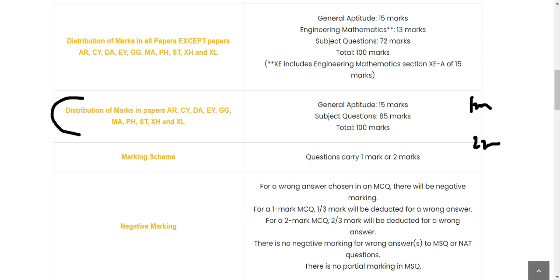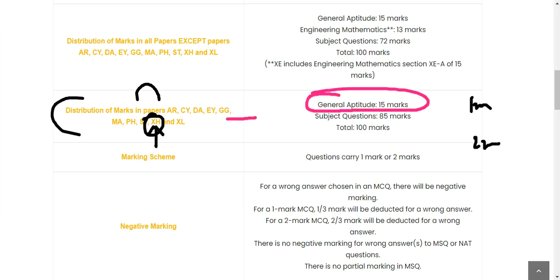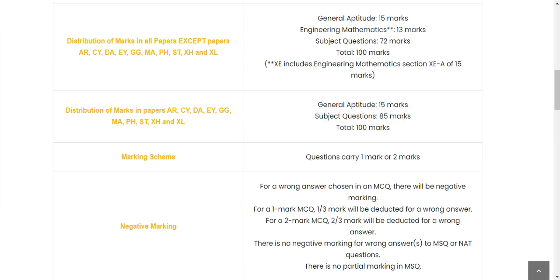Okay. Distribution of marks in the paper, this is what you have to refer to, how it will be. General aptitude is 15 marks. Subject questions will be of 85 marks. So general aptitude questions of 15 marks will be there, and subject questions will be 85 marks. Total 100 marks. So the total you will be appearing for will be for 100 marks.